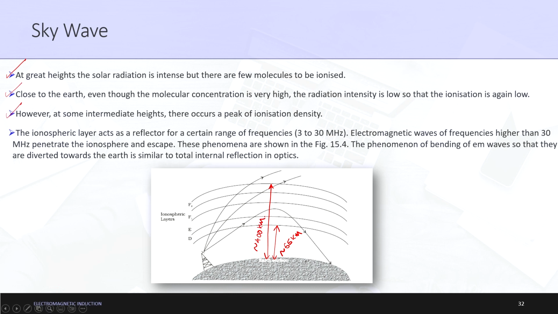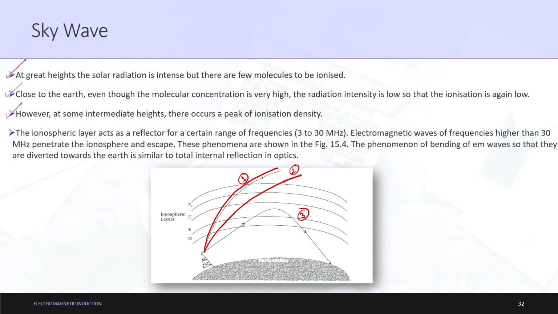You can see there are 3 waves being transmitted using this antenna. There is a wave which passes beyond the ionospheric range. There is another wave which has a slightly lesser frequency than the first wave. Let me denote these waves as number 1, number 2 and number 3.